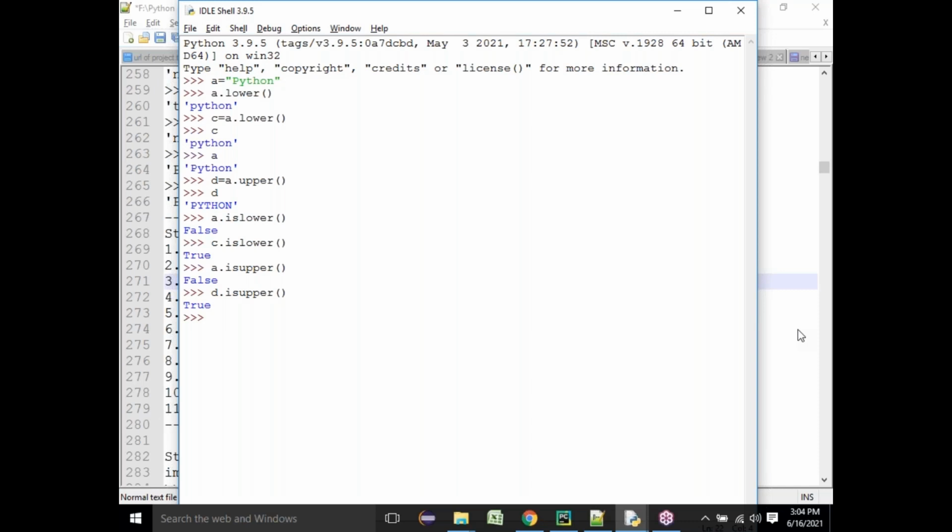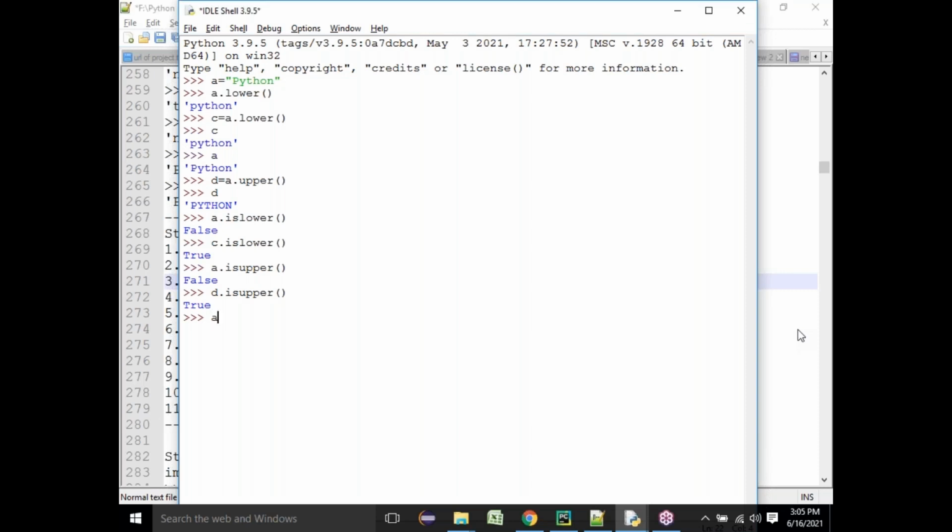Everyone is getting, right? Is upper means only checking whether it is in uppercase or not. Upper means converting into uppercase. Lower means converting to lowercase. Is lower means checking whether it is lowercase or not. Is upper means checking whether it is uppercase or not. Is means only true or false.